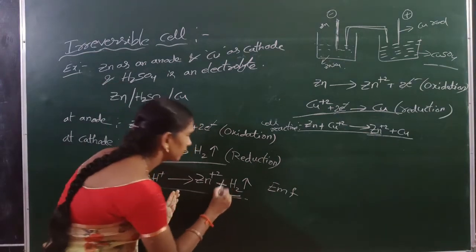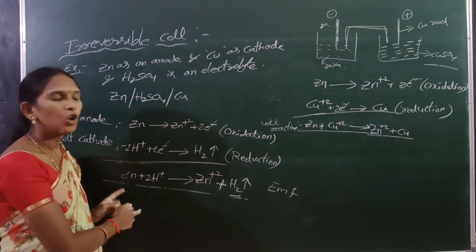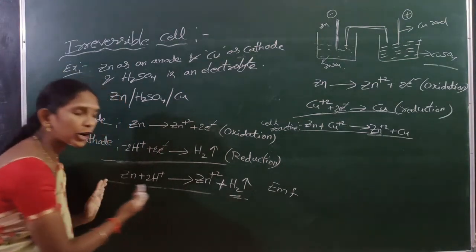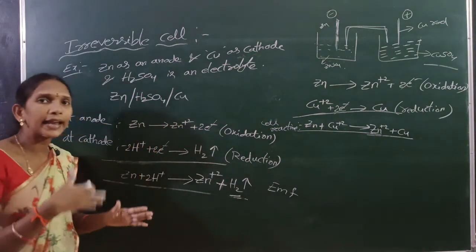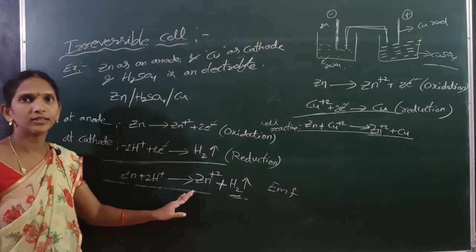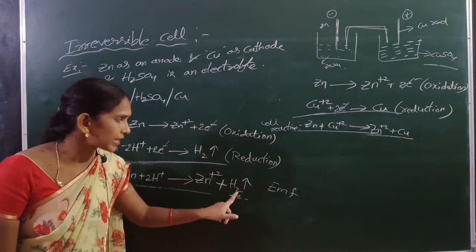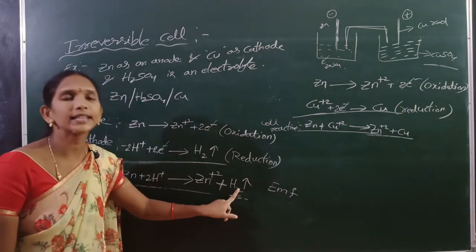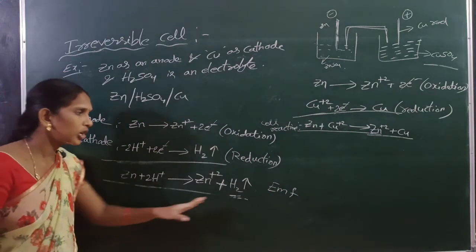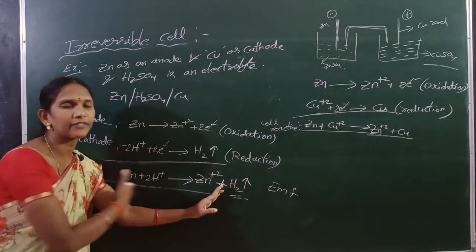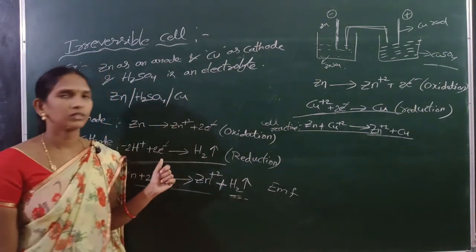An irreversible cell means an electrochemical cell whose cell reaction cannot be reversed when an external EMF greater than its capacity is applied. Why? Because one of the products is hydrogen gas, which escapes from the electrode system. So the reaction will not take place in reverse. These types of cells are called irreversible cells. Okay, students.